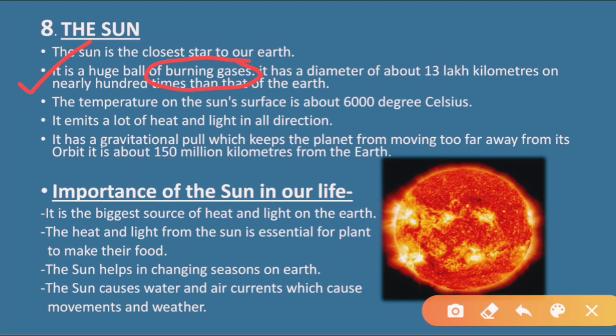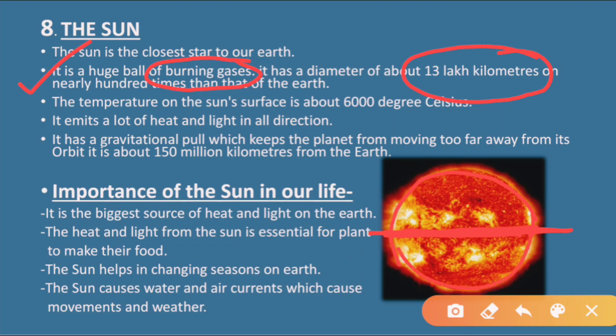Now, it has a diameter of about 13 lakh kilometers, means in total diameter. Like this, if we calculate the red line as the full diameter, it is 13 lakh kilometers.